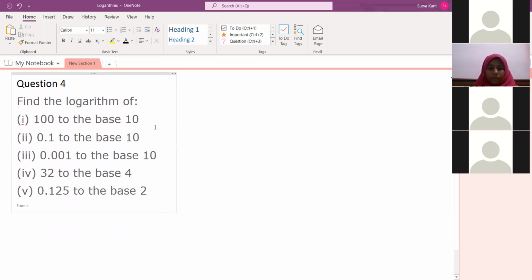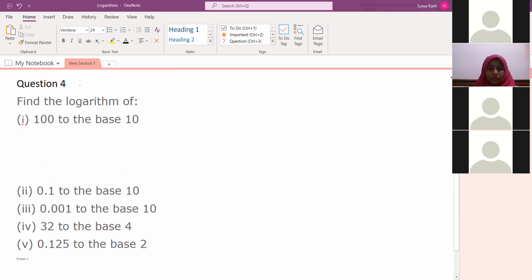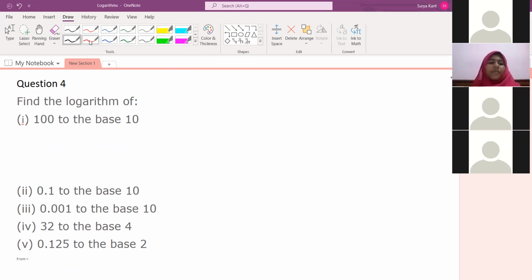Find the logarithm of 100 to the base 10. What is the answer for this, Hania? 2.